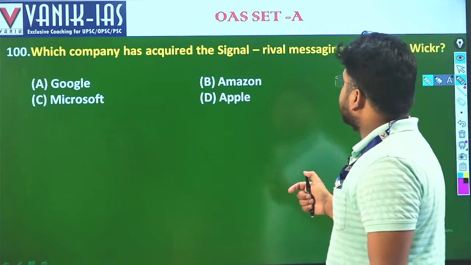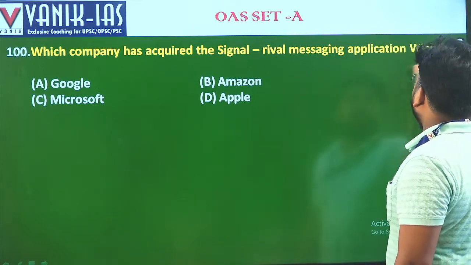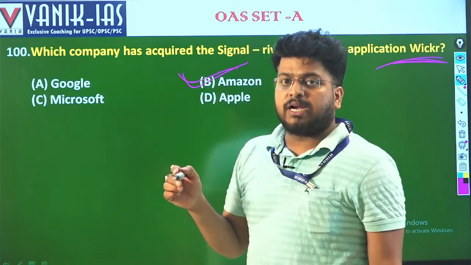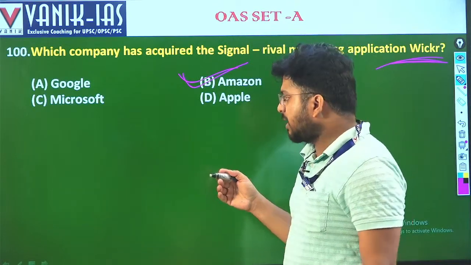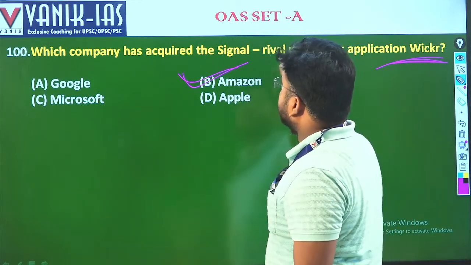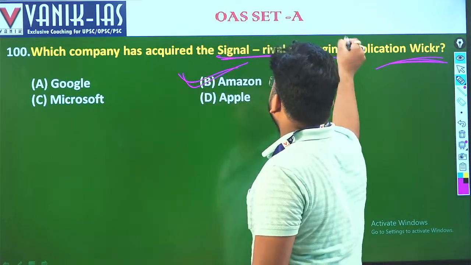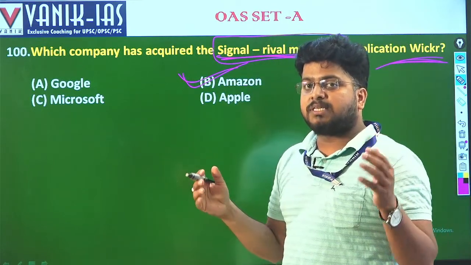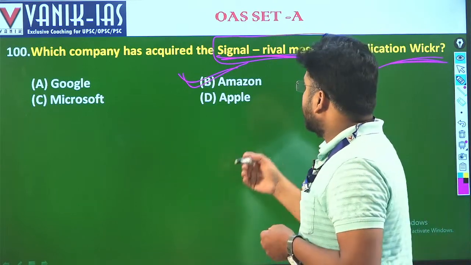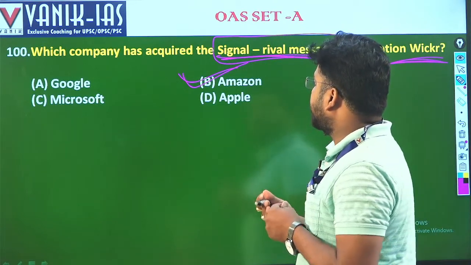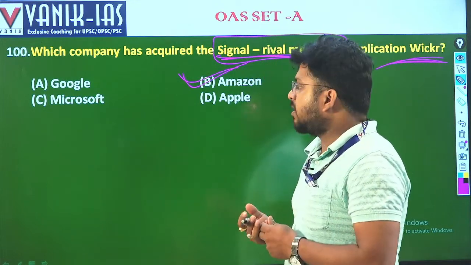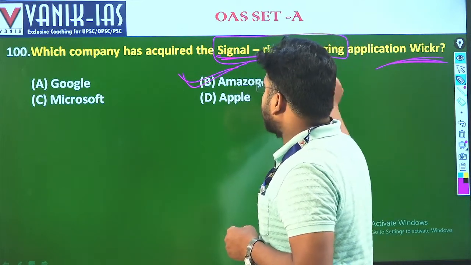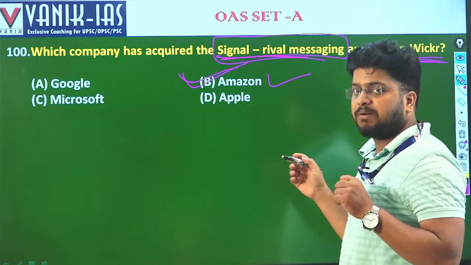Which company has acquired the Signal rival messaging application Wickr? This was developed by Amazon, right? It has end-to-end encryption, which means no third party can enter, it is highly secured. A Signal rival messaging app is highly encrypted. If two parties are messaging, no third party can enter. For example, it is becoming difficult for law enforcement agencies to decrypt a particular message. That is the meaning of a Signal rival messaging app. This was in the news, and Amazon has acquired Wickr, a highly encrypted application.